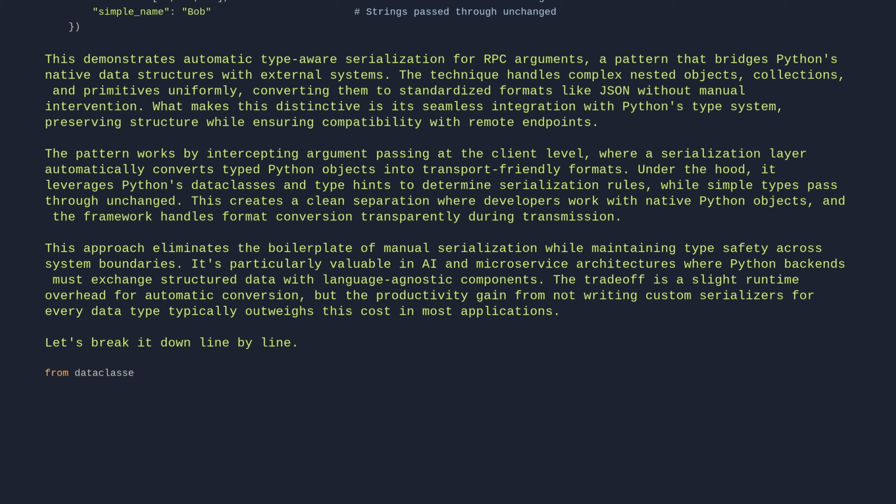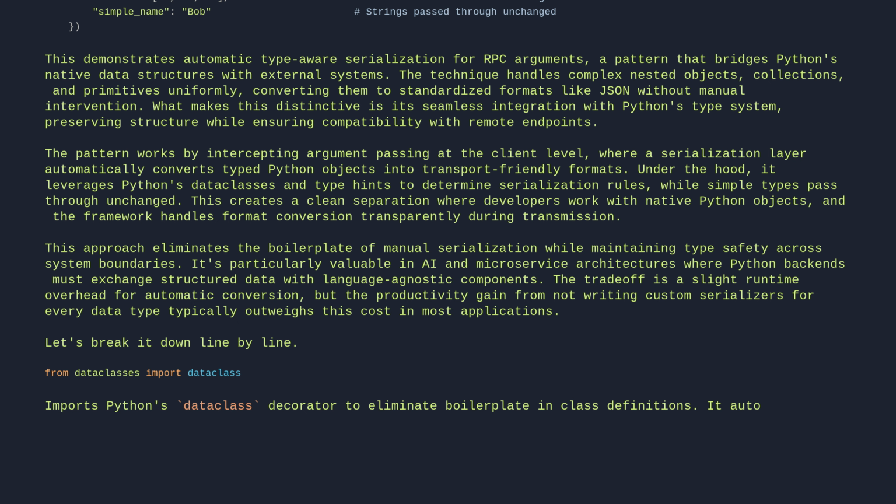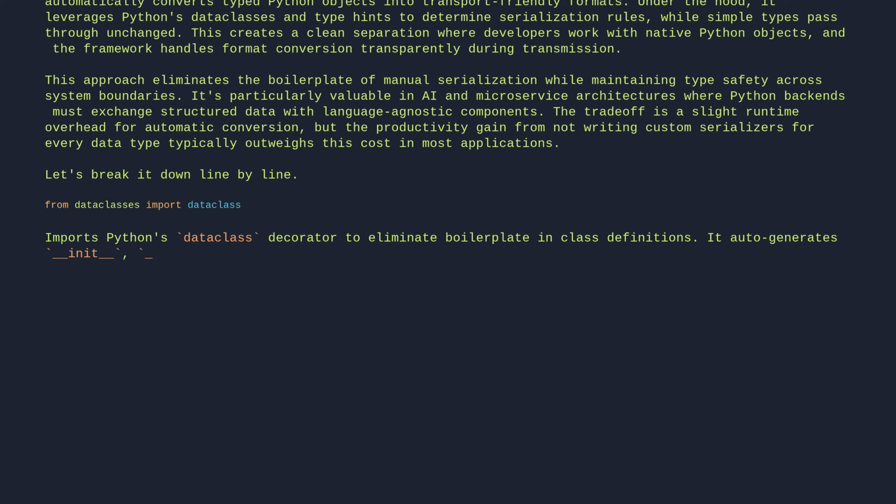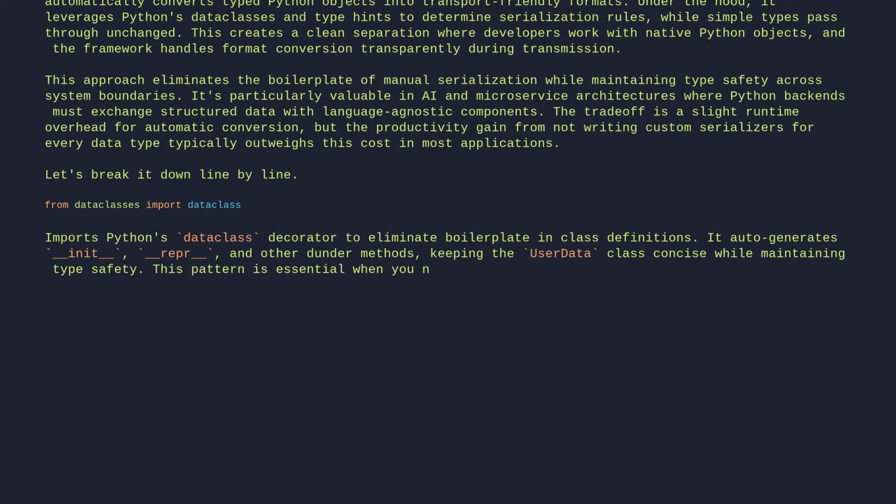From dataclasses import dataclass. This imports Python's dataclass decorator to eliminate boilerplate in class definitions. It auto-generates init, repr, and other dunder methods, keeping the UserData class concise while maintaining type safety. This pattern is essential when you need lightweight data containers with clean serialization.